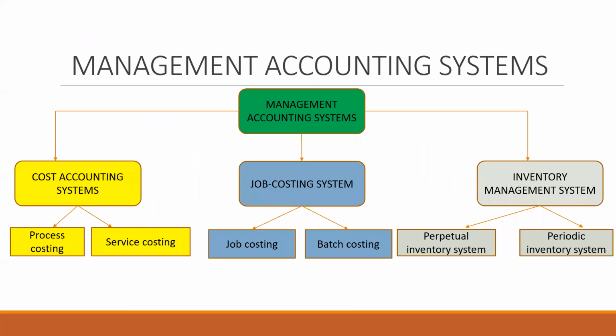The management accounting system consists of three main branches: cost accounting system, job costing system, and inventory management system. The cost accounting system consists of process costing and service costing. The job costing system consists of job costing and batch costing. The inventory management system consists of perpetual inventory and periodic inventory systems.